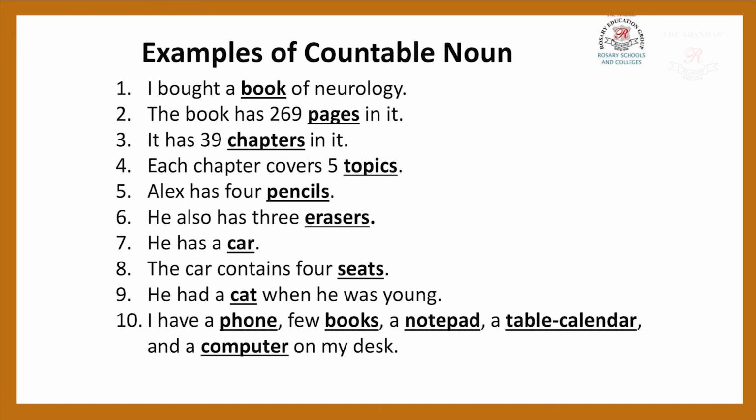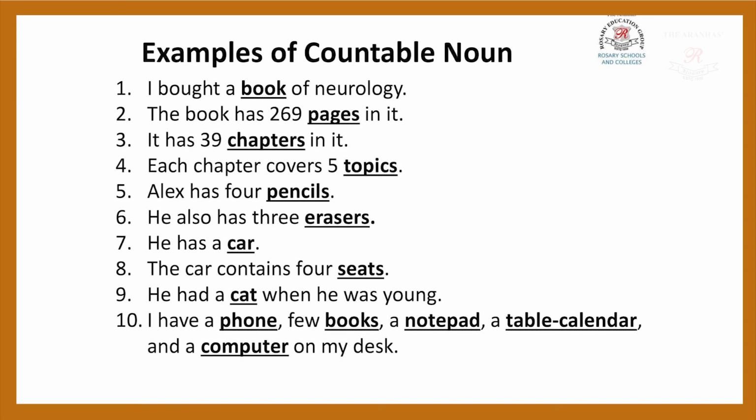Alex has 4 pencils. So pencils can also be manually counted. He also has 3 erasers. So erasers can also be counted. He has a car. Car, bicycle, scooter can be counted. The car contains 4 seats. So it is having 4 seats, or the auto rickshaw is having 3 seats, or 6-seater rickshaws are there, or many big buses are there with 14-seater buses or 25 or whatever it is. So accordingly here seats can also be counted. He had a cat when he was young. So here the animal like cat and dog also can be counted.